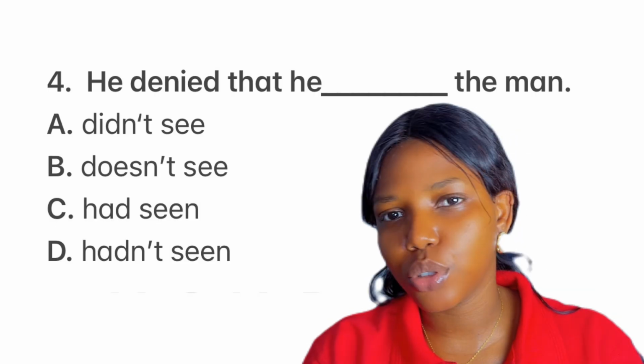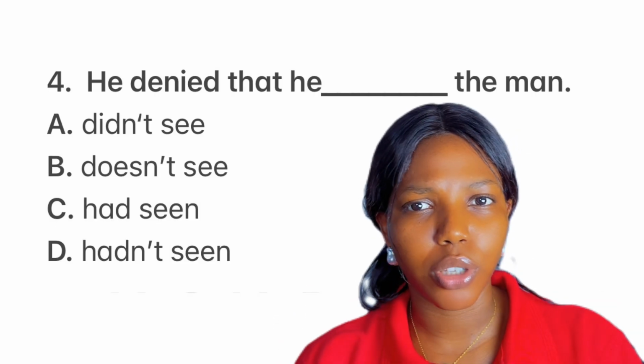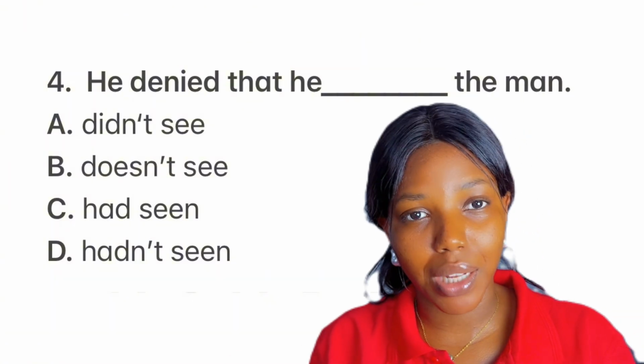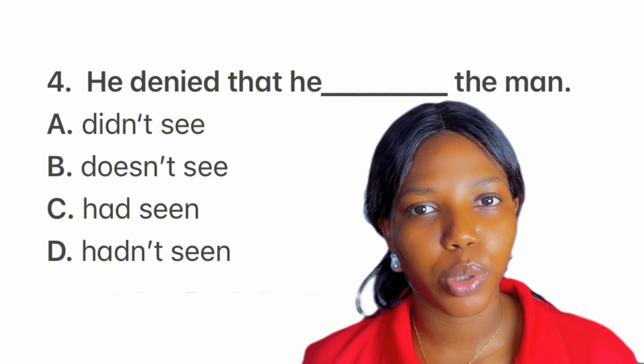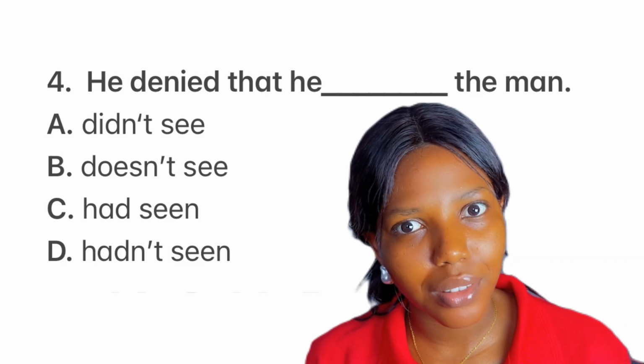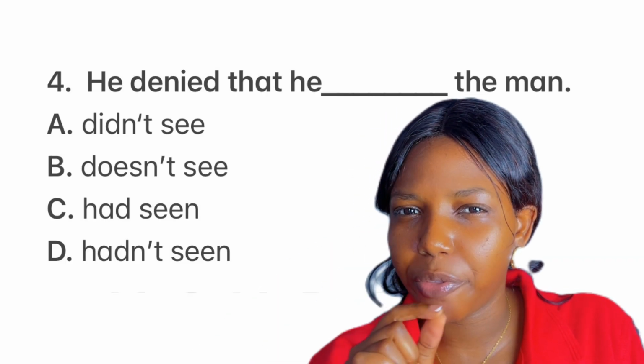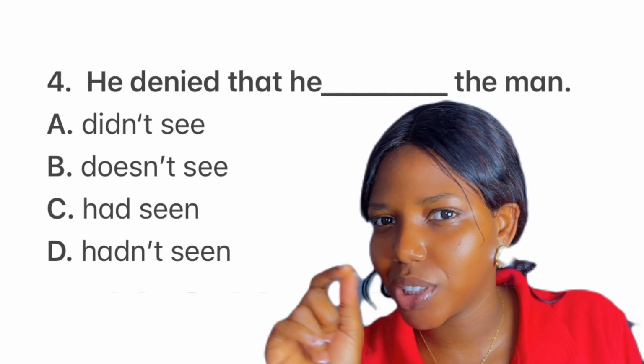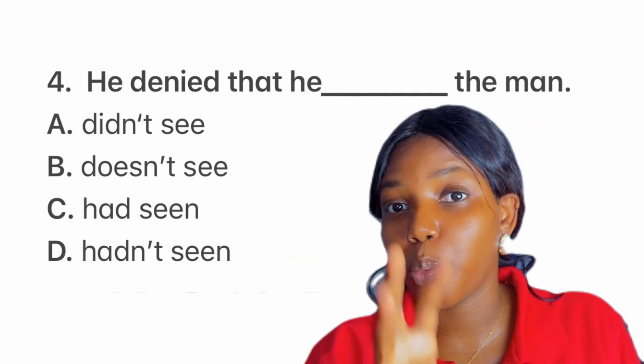Good. Now, I want you to do something for me. I want you to try to figure out the direct speech here, okay? He denied that he dashed the man. This is reported. So the direct speech will be what? I have not seen the man. Good. Now, I have not seen is the verb phrase. What tense is this? Present perfect. Have not seen. Present perfect. Good. So we're looking for past perfect.